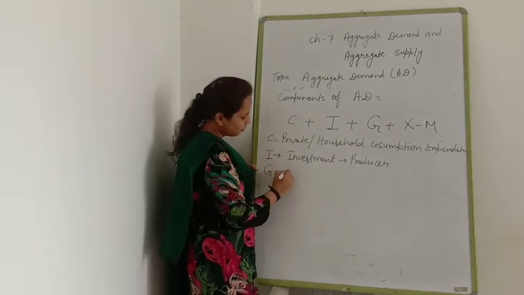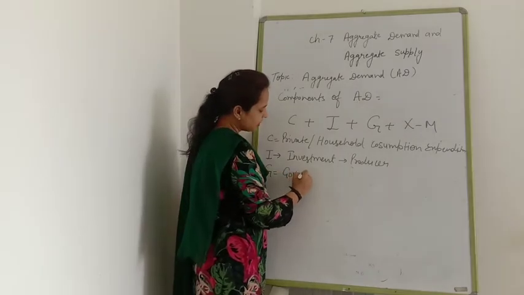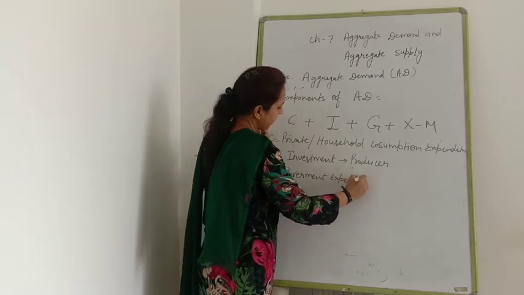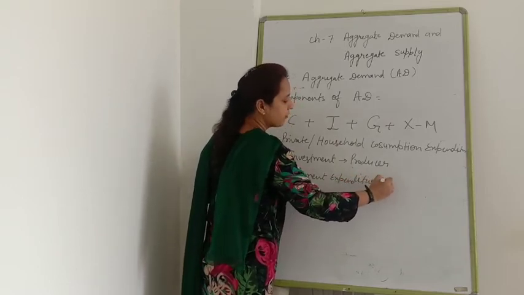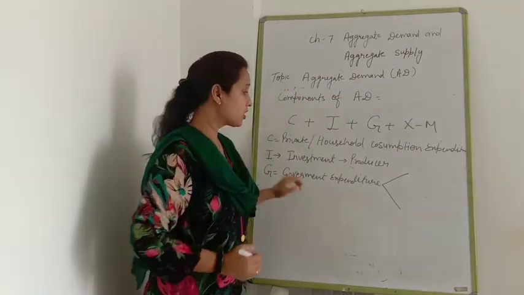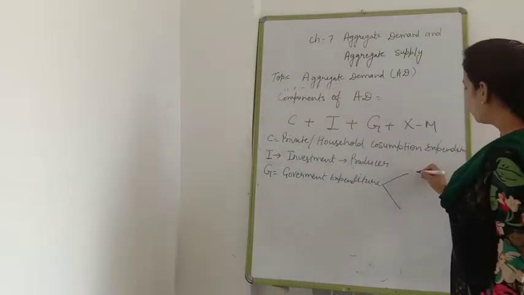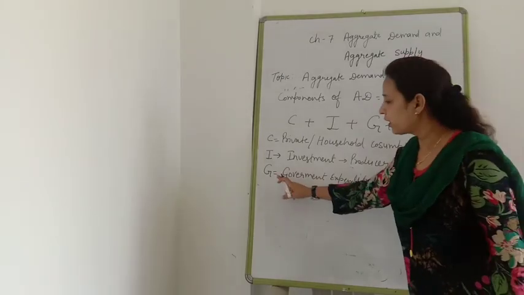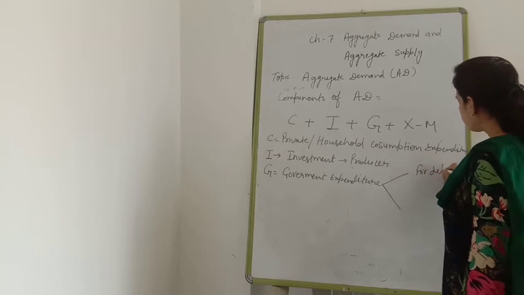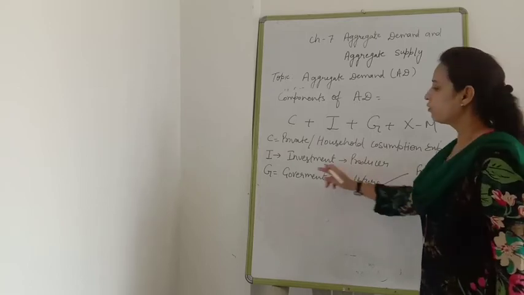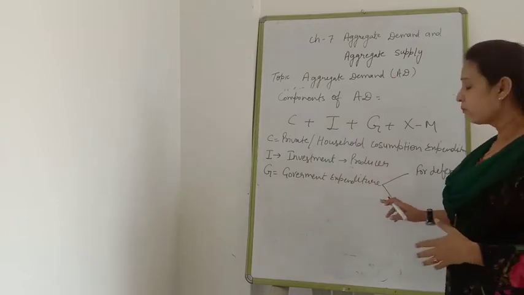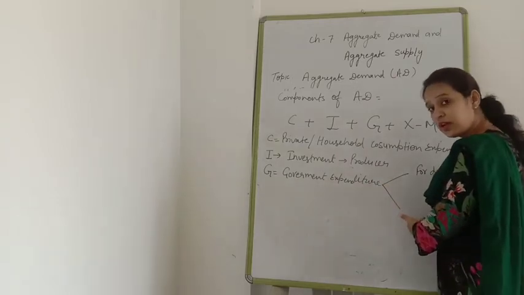Next, we are going to take government expenditure. Government expenditure has 2 parts. If the government is purchasing goods and services for defense, that is denoted by G. The government can also purchase goods and services for investment.